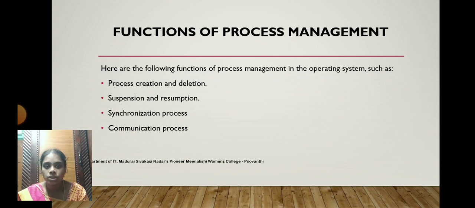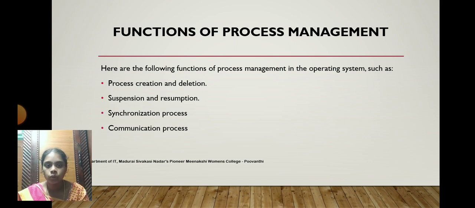And synchronization of processes. For example, process 1, process 2, process 3, process 4, which all come and are processed in a sequential manner. Then we have to use synchronization processing. It has to be synchronized with other processes, so that we can continue the execution further.